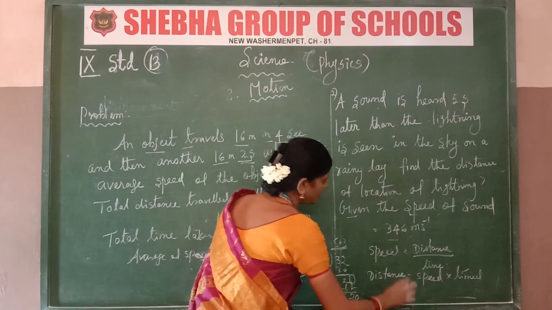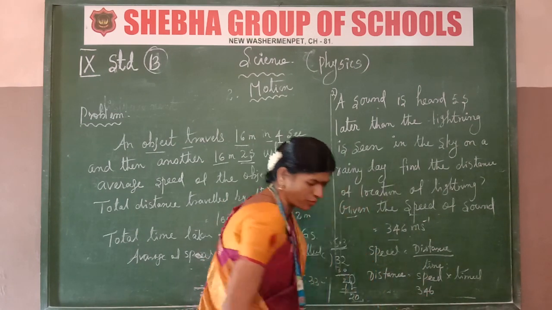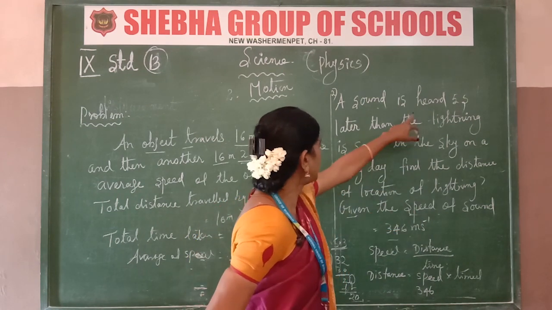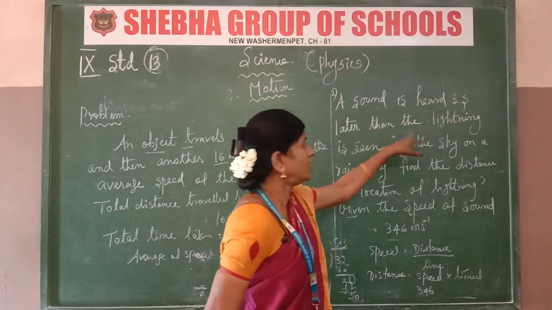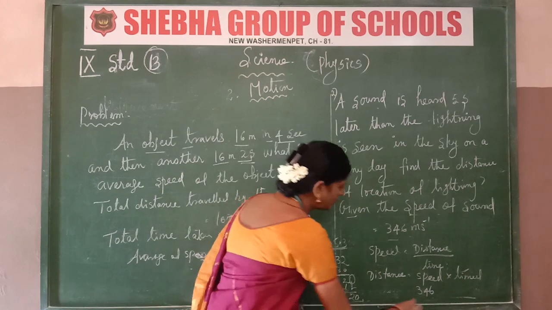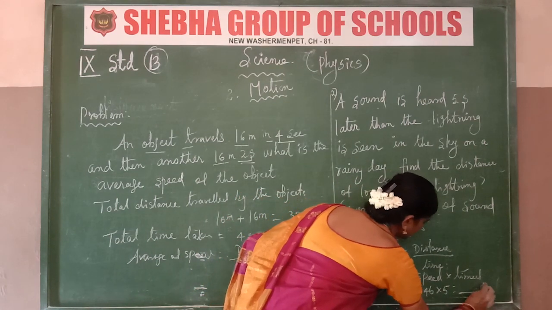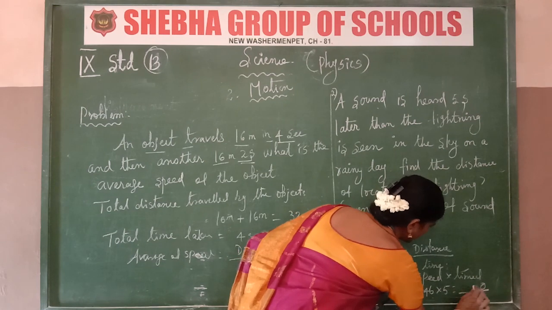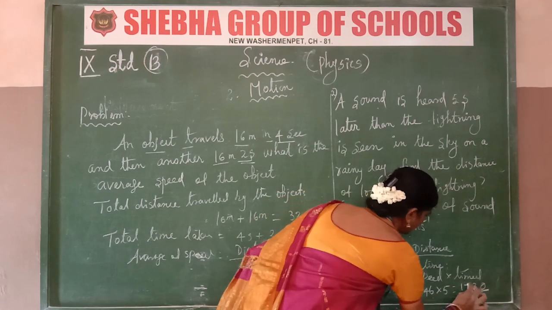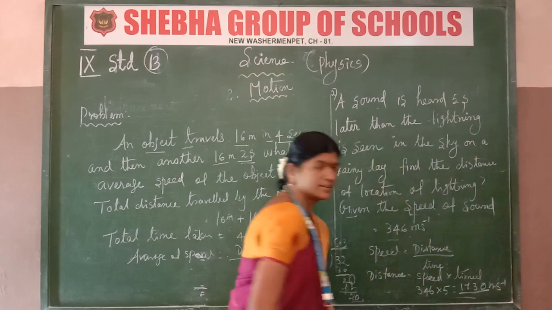The speed is 346 meters per second, and 5 is the seconds, the delay of the thunder after the lightning. So 346 into 5 is 1730. The unit is meters. It's clear. Okay.